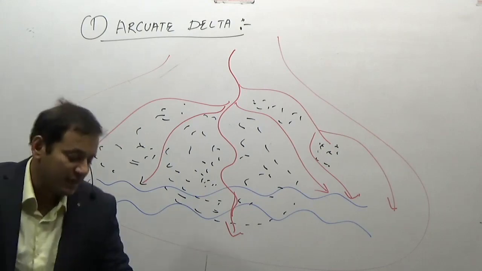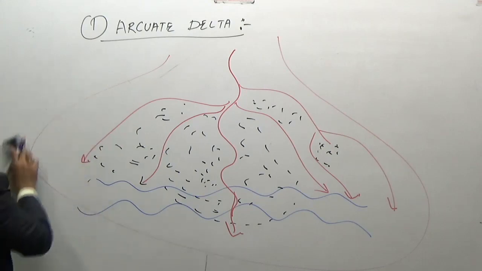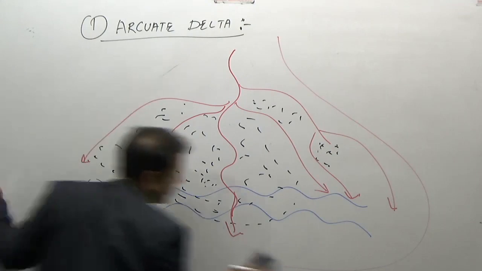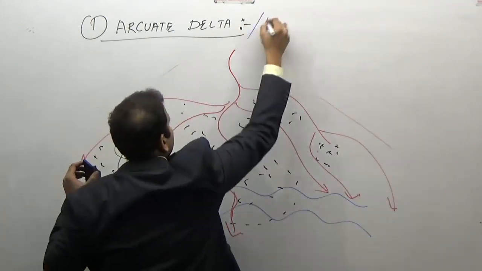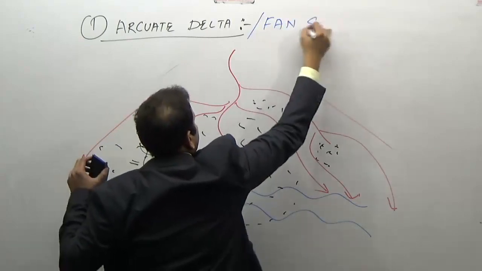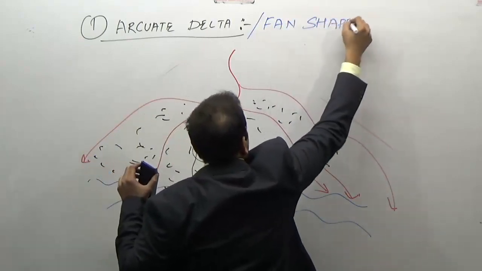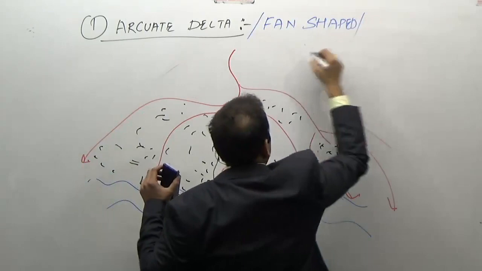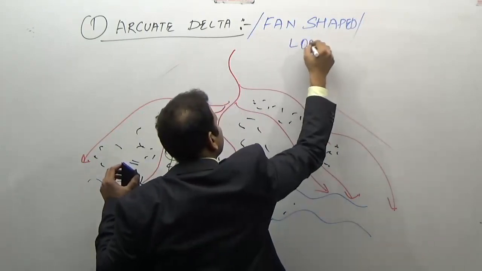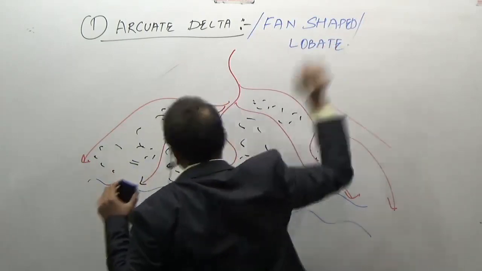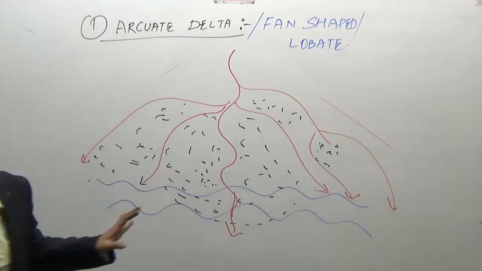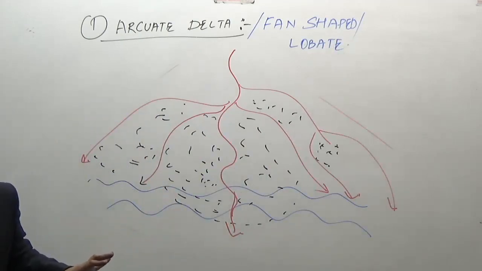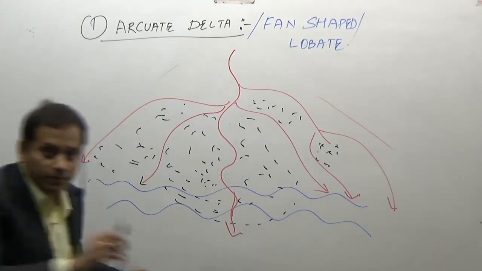Now remember some of the important points of an arcuate delta. It is also known as a fan-shaped delta, or it is also known as a lobate delta. It is the most common type of delta.